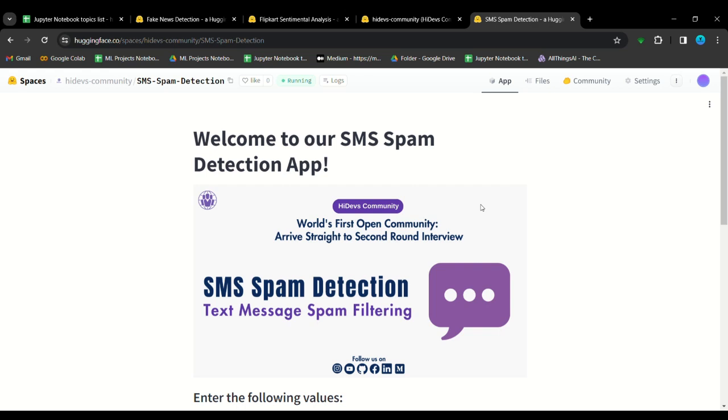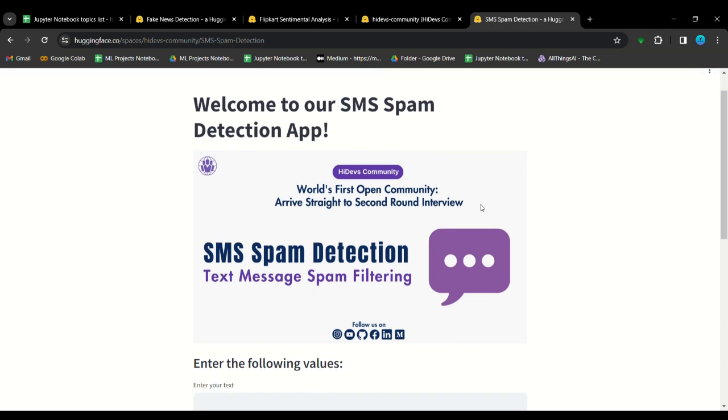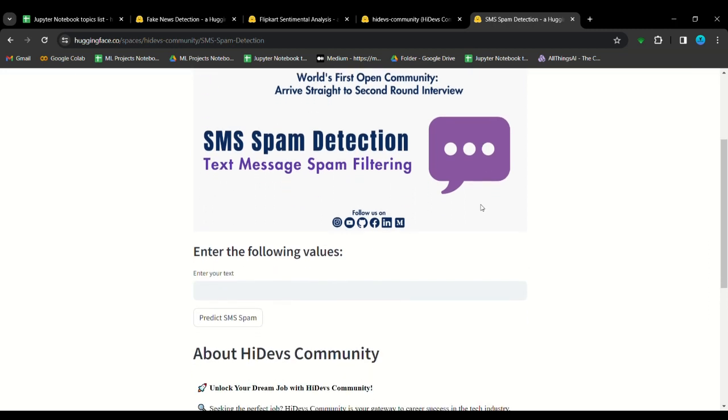So today's topic is SMS spam detection. As the name suggests, it is predicting SMS spam comments. So we will go through the inputs and we will enter our input, enter our text, enter our message, enter our comment, anything we can.